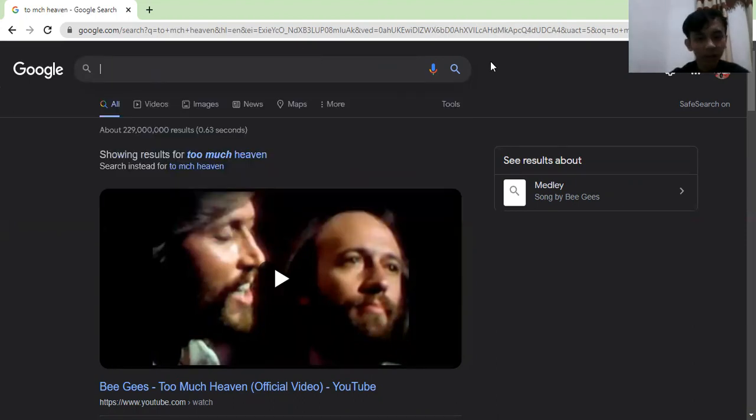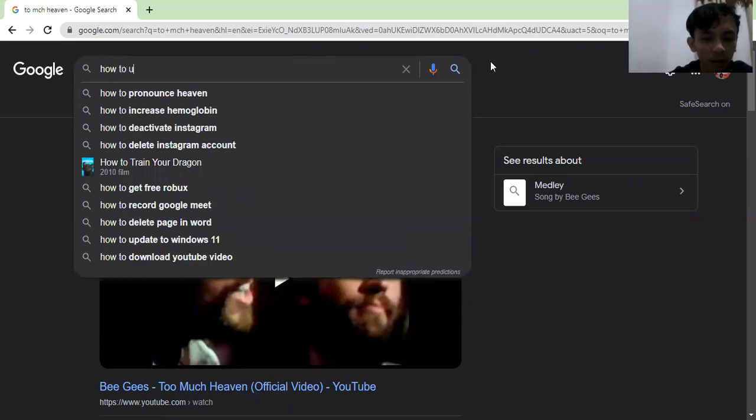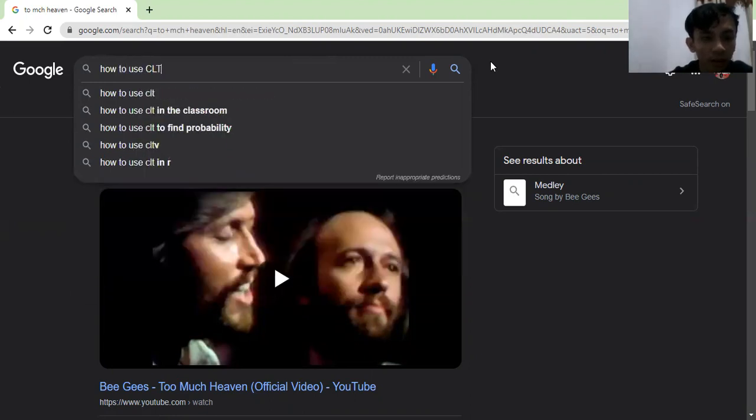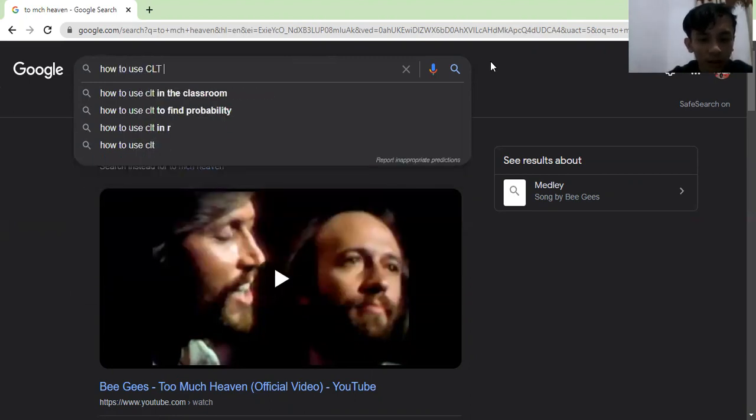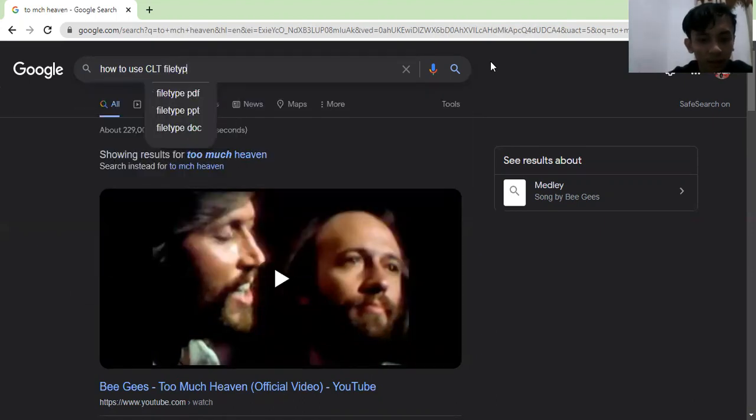Okay, next is find a specific file. For example, you want to find how to use CLT. Write filetype. For example, you want the PDF file for this.